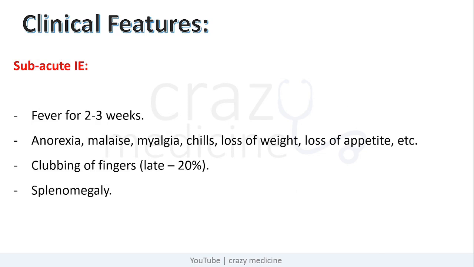Then subacute infective endocarditis. It presents with fever for 2 to 3 weeks along with associated symptoms like anorexia, malaise, chills, etc. There can be presence of clubbing or splenomegaly, but it is very late and presents in only 20% of cases.